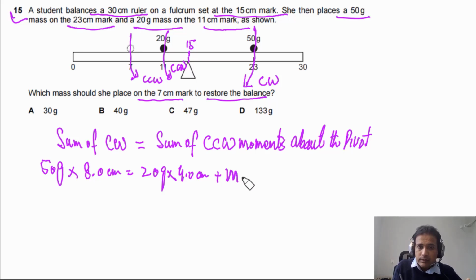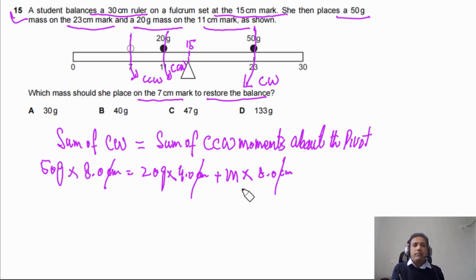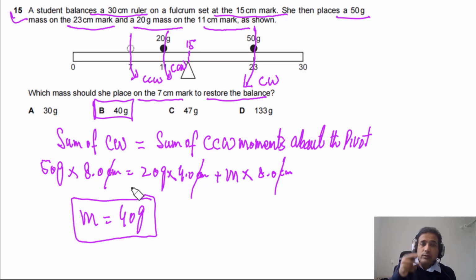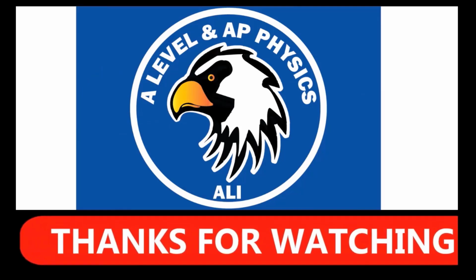We don't know the mass, so we can simply say that is M times. The distance will be 8 because this is 7, this is 15. So this is 8.0 centimeters. Now you can see centimeters on both sides, this will be cancelled. If we solve for the mass, our answer will be in grams, equal to 40 grams. So the answer for this question should be B. You don't need to multiply with G because it will be cancelled. You also need not convert these units into kilograms because the final answer you need is in grams.